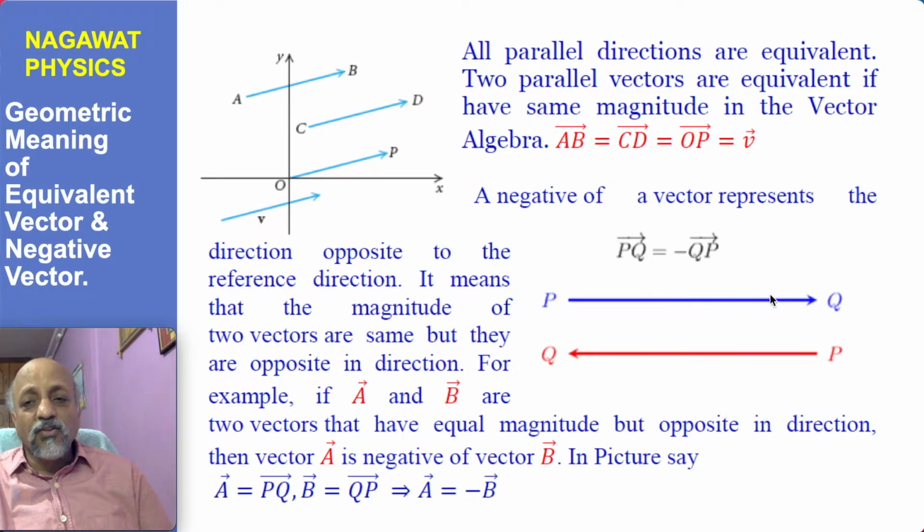So if you change the order, then instead of starting from P and ending at Q, if it ends at Q and starts from P, the direction is same because it is along the same line, but the sense of direction is opposite, and therefore such two vectors are called negative vector of each other. For every vector there exists a negative vector, and that is because there is an additive identity which we will define soon.